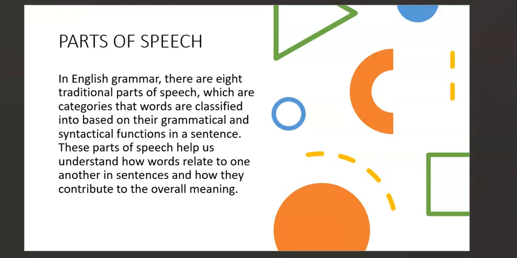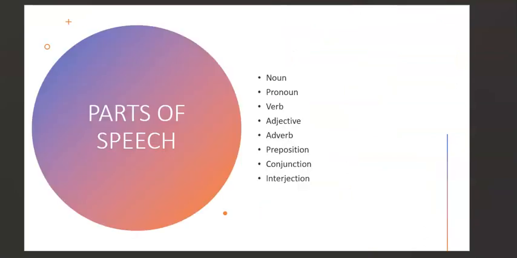So I said there are 8 traditional parts of speech in English. Okay, they're just 8 of them, and these are the categories in which words are classified based on their grammatical and syntactical functions in a sentence. Okay, and I gave an example like every word in a sentence has a category which they belong to. So these categories are what we call the parts of speech. Now today I want us to remind ourselves of these 8 parts of speech. So there's the noun, the pronoun, the verb, the adjective, adverb, preposition, conjunction, and interjection.